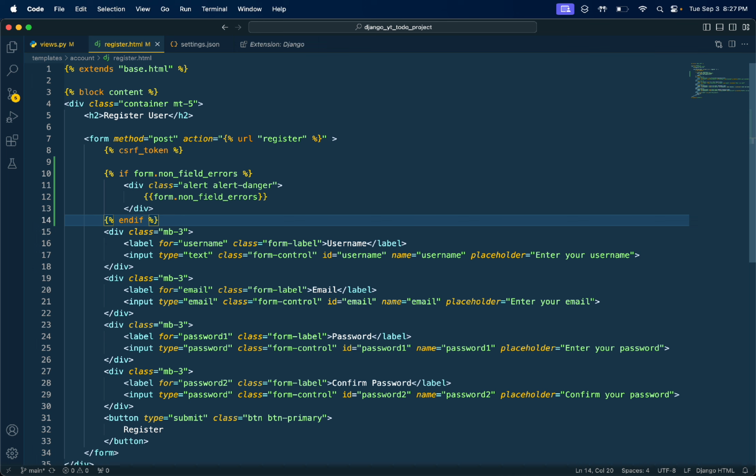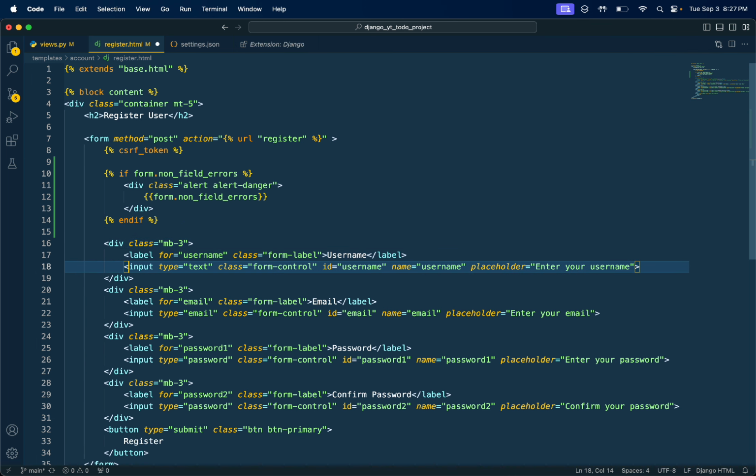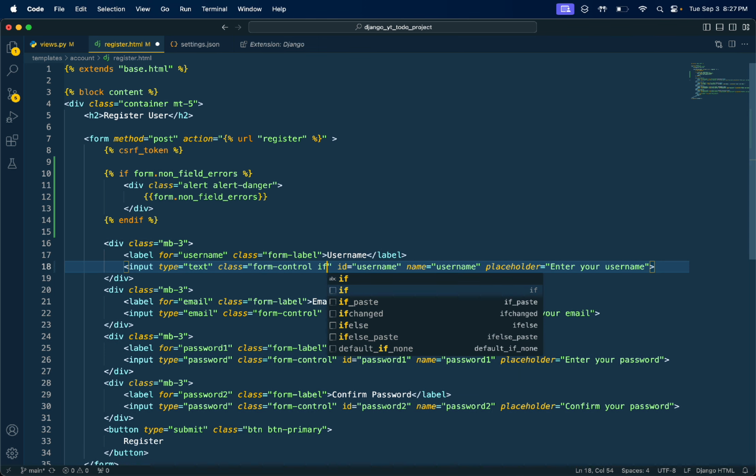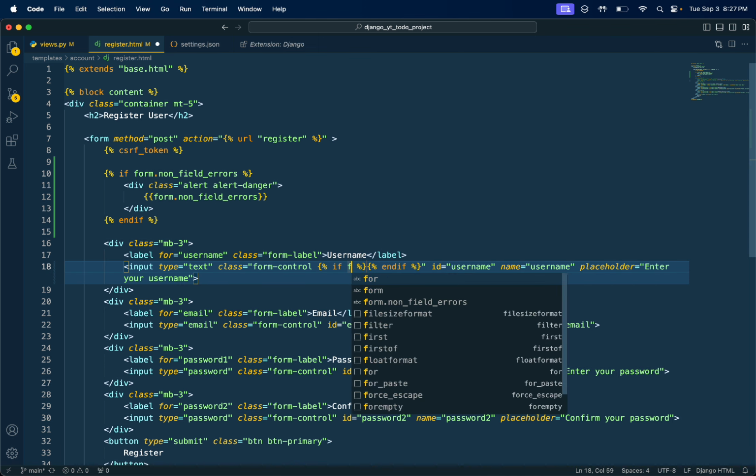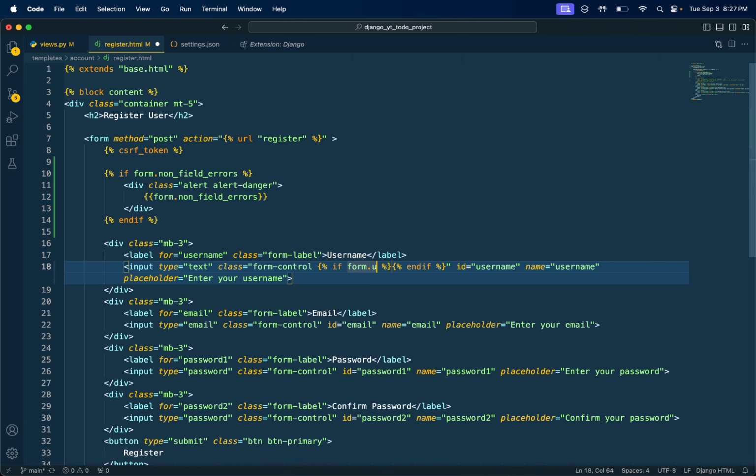Now we will keep this form-control class as it is, and here I will say if form.username.errors, then here I am going to add the class which is is-invalid.